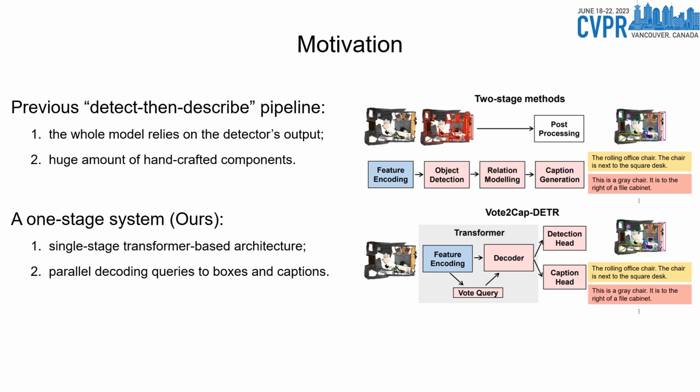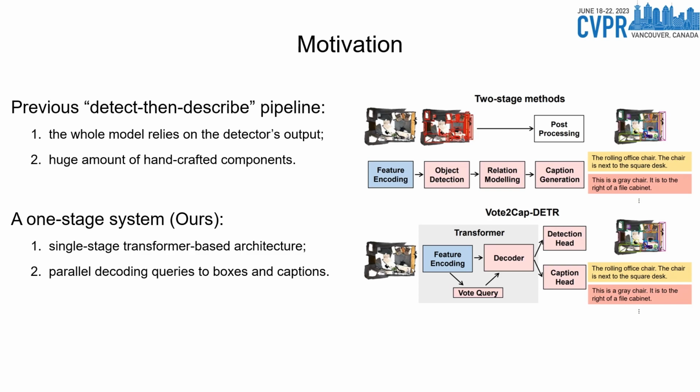Previous works for 3D dense captioning all adopt the detect-then-describe pipeline. This pipeline first generates a set of object proposals, then decodes each object to a caption with an explicit reasoning procedure. So these methods have achieved remarkable performance. However, the detect-then-describe pipeline suffers from the following issues.